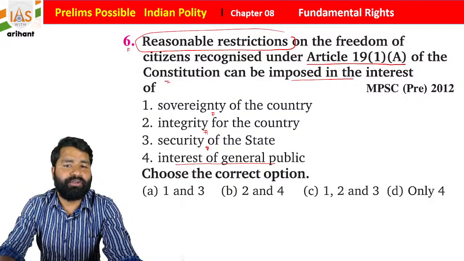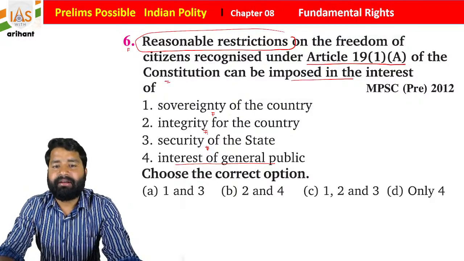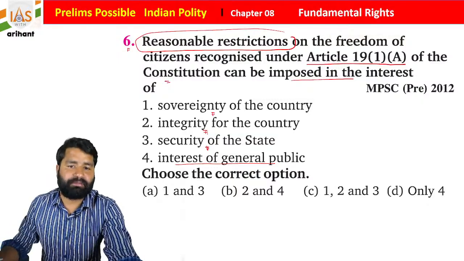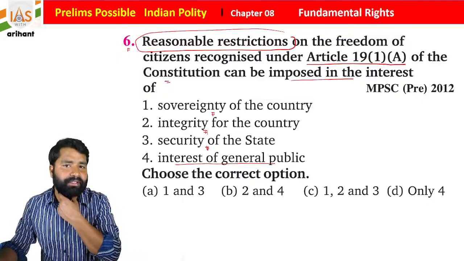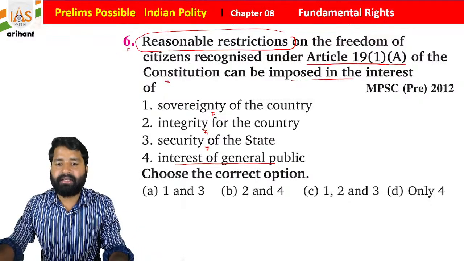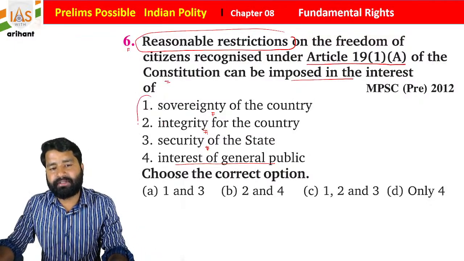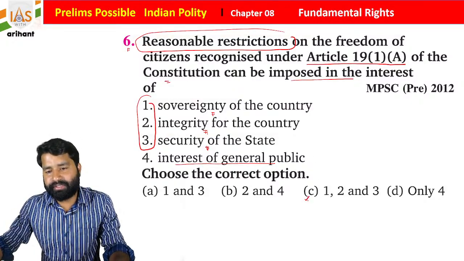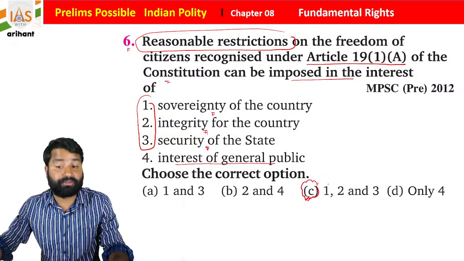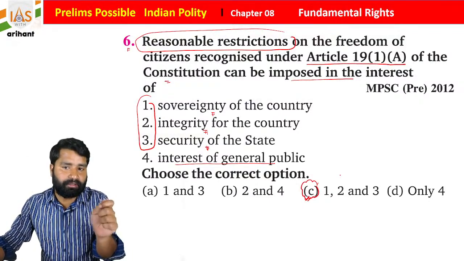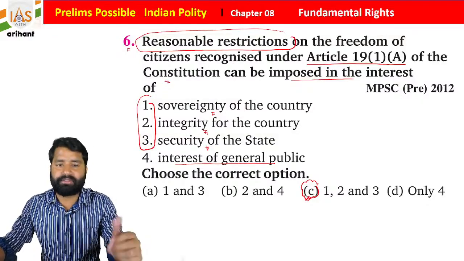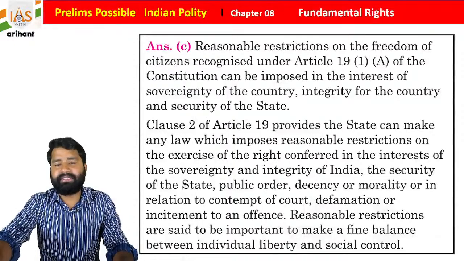Okay, so what you see, students, basically for the security of the country, it is needed, they can create any type of restriction. For the sovereignty of the country, this restriction can be valid, and for the integrity of the country, it is valid, but for the interest of the general public, it is not going to be valid, students. So basically option 3, which includes statements 1, 2 and 3, is correct. Now just see the explanation part.